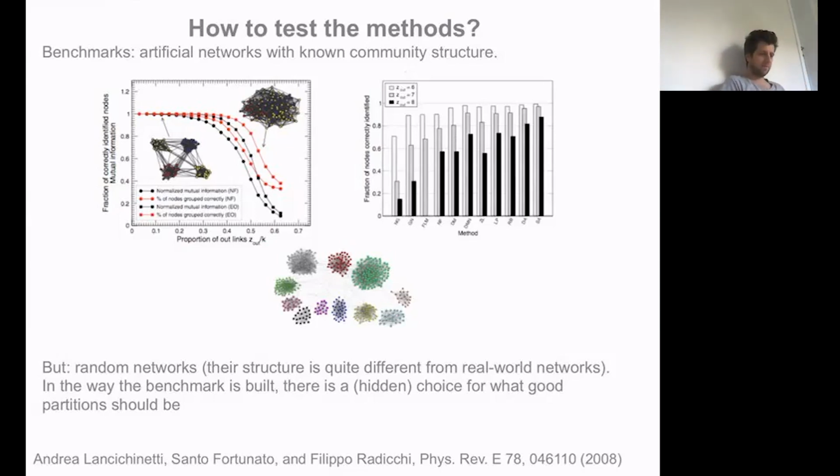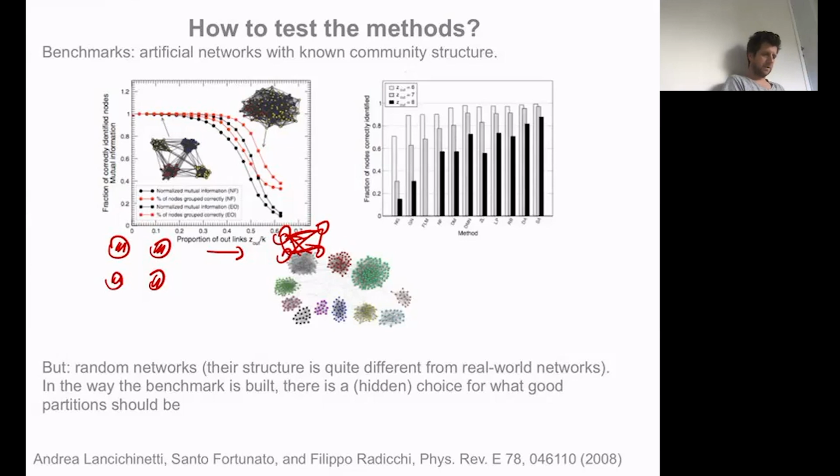Typically we have a parameter such that on the left we have disconnected clusters, and to the right the clusters are so connected with each other that it's impossible to distinguish them. What you do then is compare the partitions found by the algorithm with the partitions that were planted by you in the model, and there are different numbers for that.